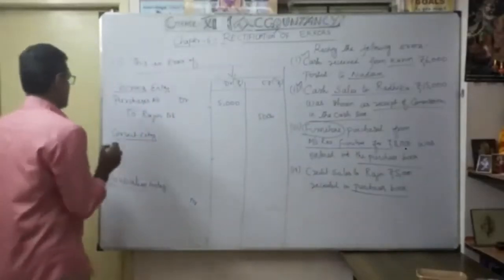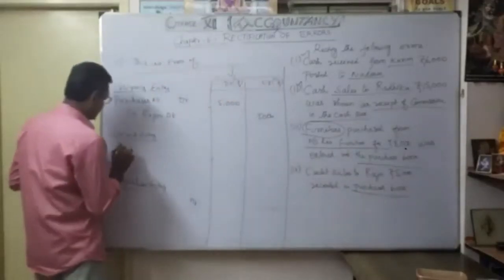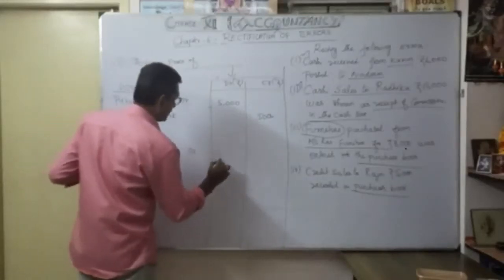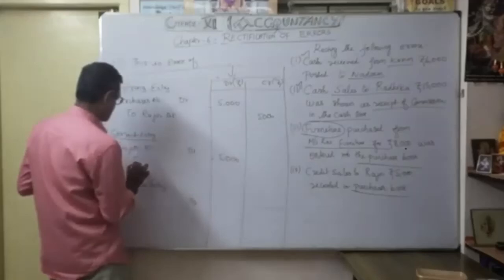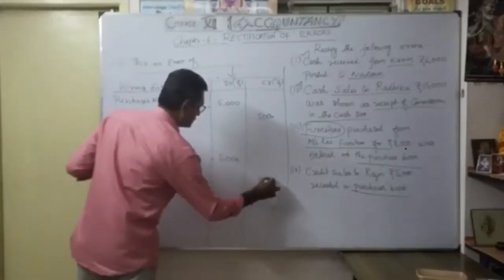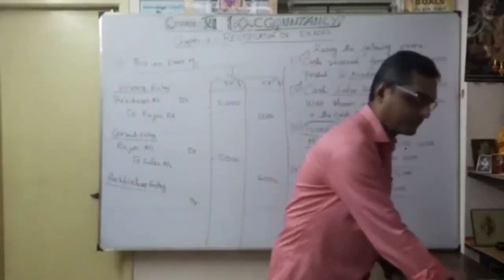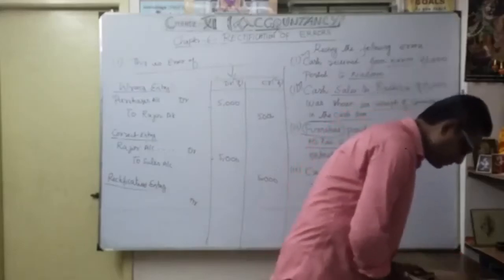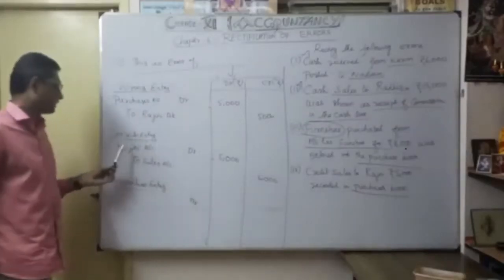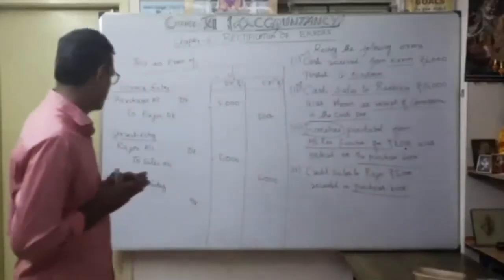But what is the correct entry? Actually we made a credit sale, isn't it? So we want to debit Rajini. So Rajini account debit 5,000 to sales account 5,000. That's the correct entry for the particular transaction. So first, the wrong entry: purchase account debit to Rajini account. Correct entry: Rajini account debit to sales account. So what is the rectification entry? That is very, very important. How will we see the rectification entry?